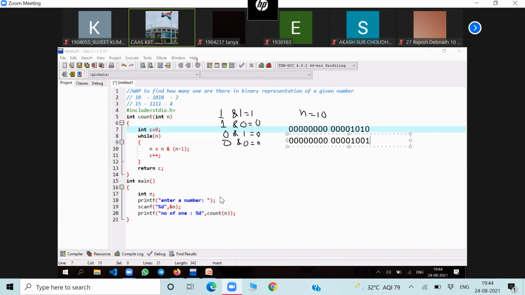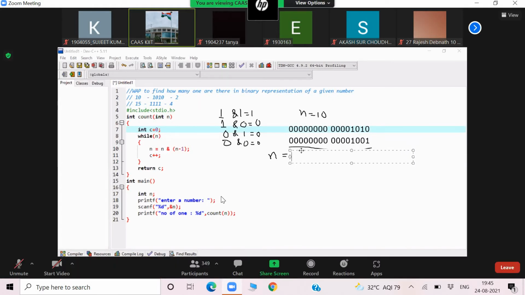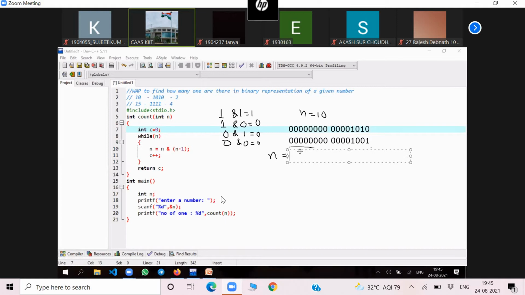What will we get here if I do the AND operation? I want to do the AND operation, and that value is stored in n. So n is equal to, now n will be changed to how much? Here all of you know the AND operation. So do the AND operation here. 0, 0, 0, 0, 0, 0, 0, 0, then 0, 0, 0, 0, then 1, 0, 0, 0. Okay. So that will be 8. Yes or not?